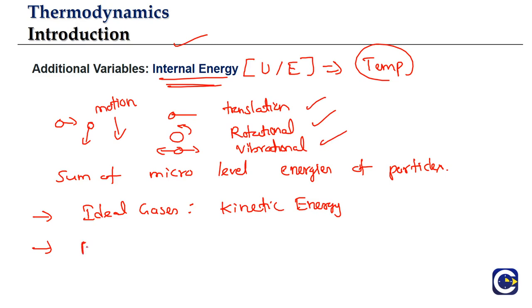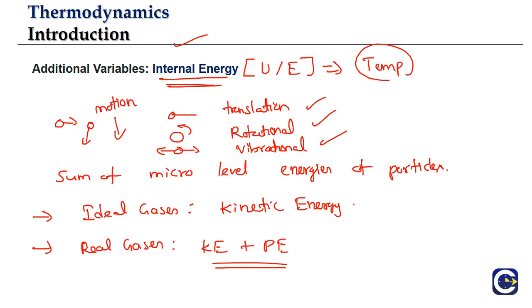But if you go to the real gases, between real gas particles, what will be there? There will also be attractive forces or repulsive forces. So these forces can be accounted as potential energy. So for the real gases, internal energy will include kinetic energy and then potential energy. So this is the way we will look at the internal energy. For the ideal gases, it is only in terms of the kinetic energy of particles. For real gases, it is going to be the kinetic energy plus potential energy.